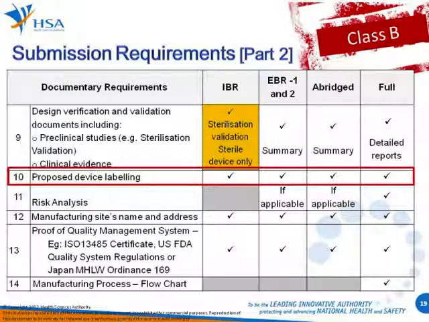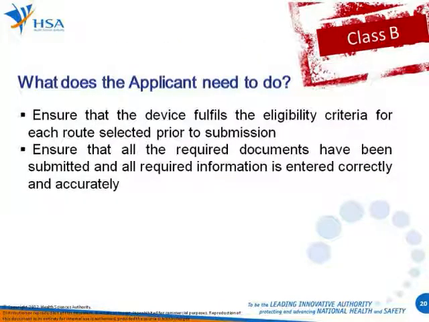Now that we have gone through the eligibility criteria and the submission requirements, what do you as the applicant need to do? Before you perform a submission, please always ensure that all devices within the application fulfill the eligibility criteria for the route that we have selected. In addition, please make sure that you have all the required documents to support the registration. And when entering the information in Medix, please ensure that the information is entered correctly and accurately.